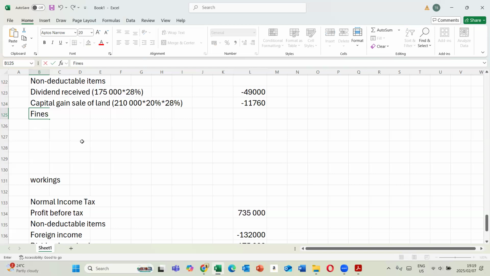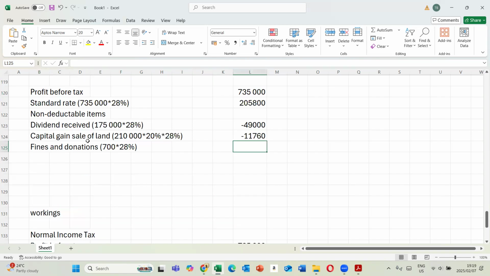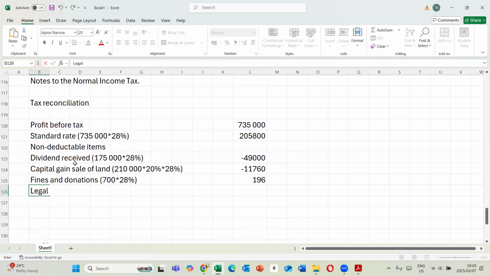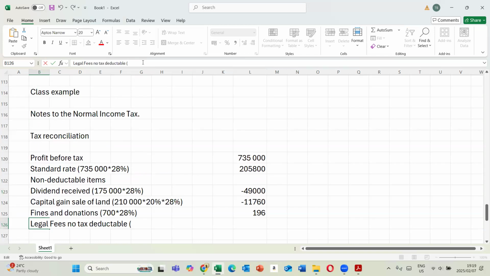Then your fines and donations. In regards to this it is 700. You also multiply with your tax rate, so you have 700 times 20%. You reverse it by adding it back. Then legal fees not tax deductible. How much legal fees do you have? You have 900 times 20%. So you're going to add it back. So 900 times 20%, you have it sitting there.